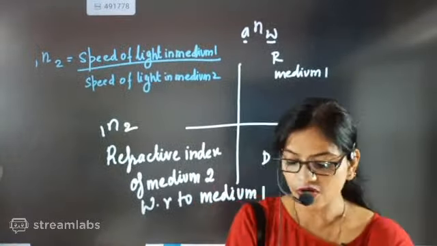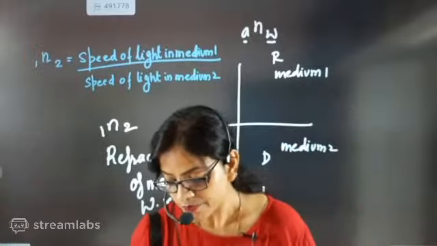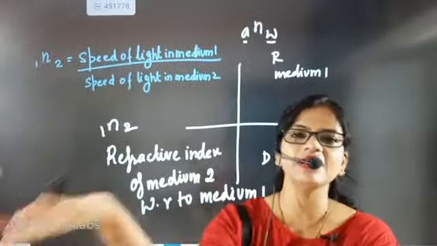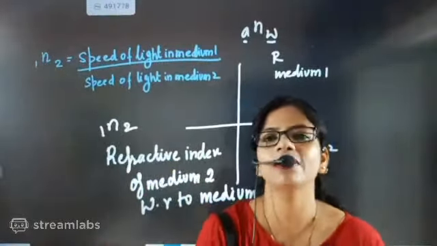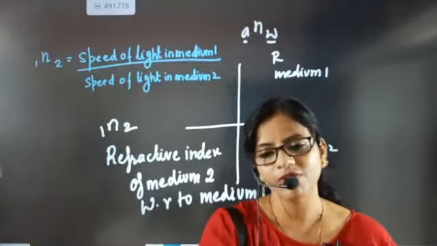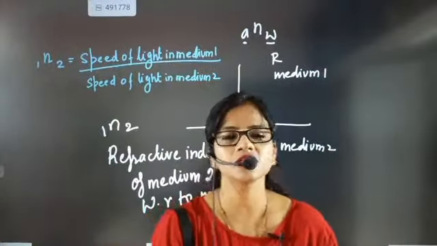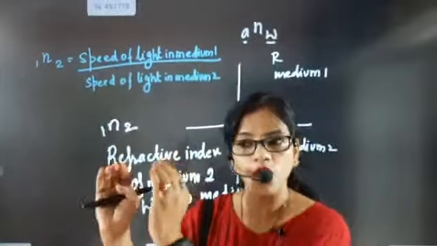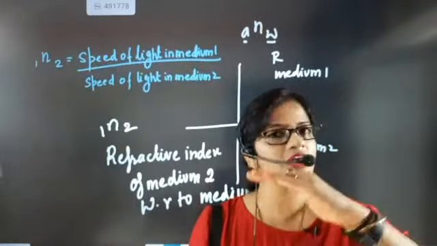It is read out exactly like that only, beta, because whenever you are taking it, the second medium decides the bending capability with respect to the first medium. You know, Sudarshan, why we are discussing this? Because refractive index talks about the bending of the light ray.